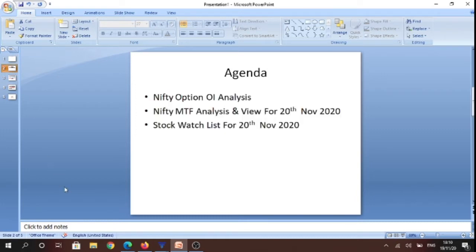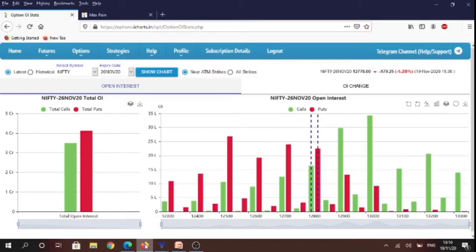The purpose for making this video is to analyze Nifty options open interest data. We are going to be analyzing Nifty on multiple time frames. Apart from that, we are going to be framing a view for 20th November, that is tomorrow. Apart from the index, we are going to be discussing our stock watch list. So let's start with options open interest data.